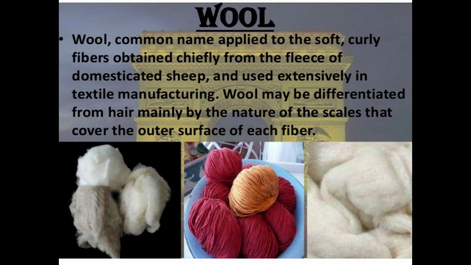Wool may be differentiated from hair mainly by the nature of the scales that cover the outer surface of each fiber. Means what? See, wool may be differentiated from hair mainly by the nature of the scales that cover the outer surface of each fiber. In the sense what, they will differentiate that one from the hair mainly. Depends upon the nature of the hair, it will be available on that one. They will make this one.